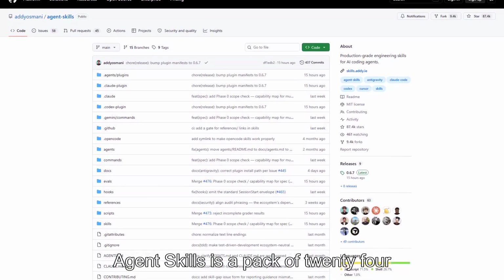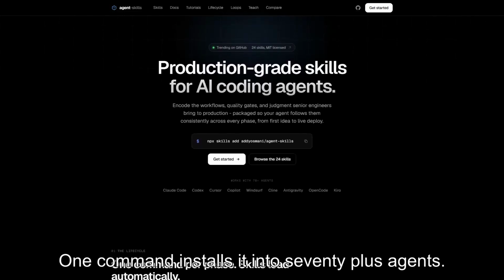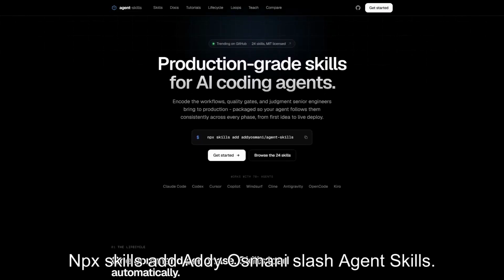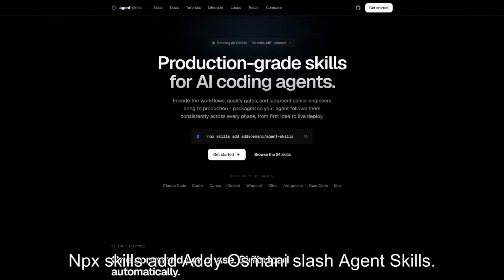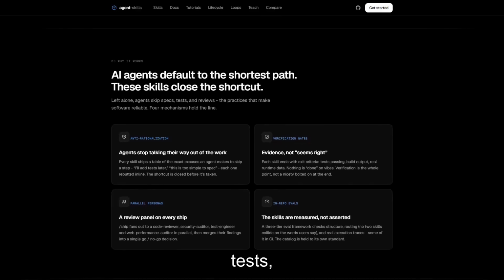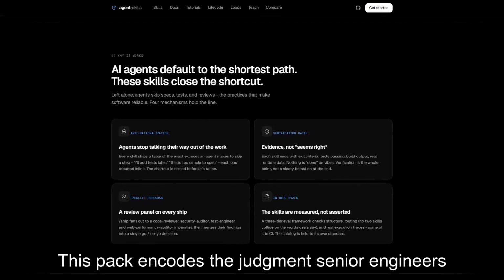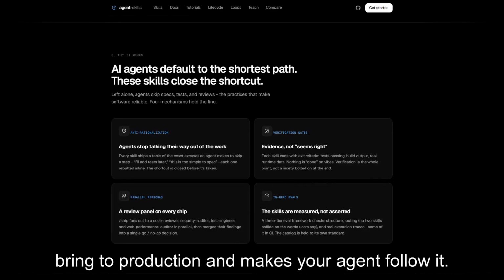Agent Skills is a pack of 24 production-grade workflows for AI coding agents. One command installs it into 70+ agents. NPX skills add Adi Osmani/agent skills. Here is the problem. Left alone, agents skip specs, tests, and reviews. They take the shortest path. This pack encodes the judgment senior engineers bring to production and makes your agent follow it.